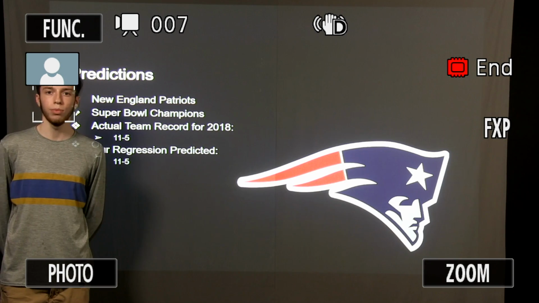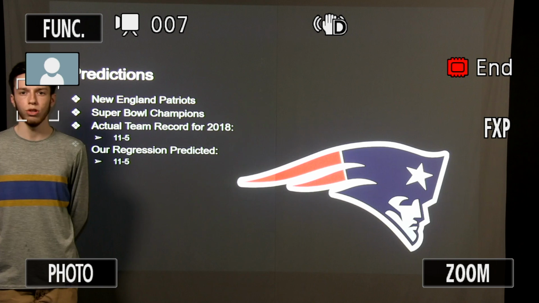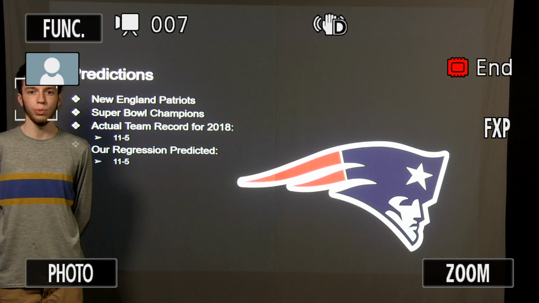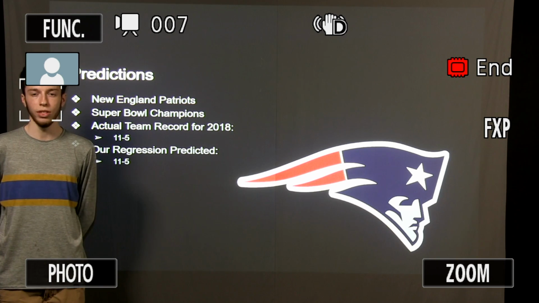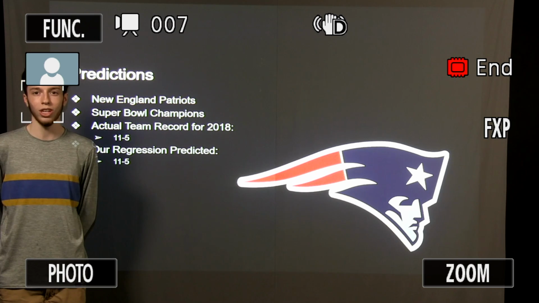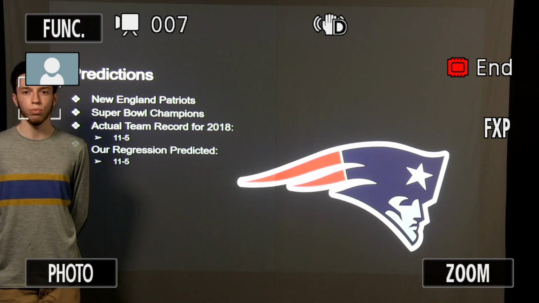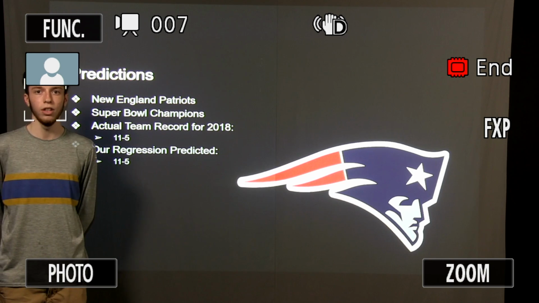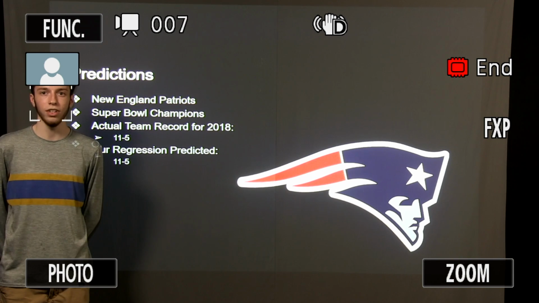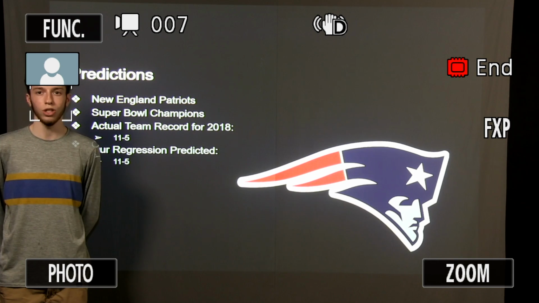The next team we made a prediction for was the New England Patriots, who are the reigning Super Bowl champions and have arguably the best quarterback of all time as their QB. Their team record for 2018 was 11-5, and our regression model predicted them to be 11-5, which makes sense that it's that effective as they have such a good quarterback, which can really be used to predict their team wins.